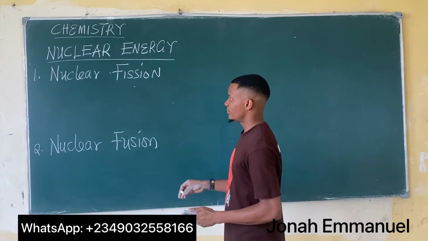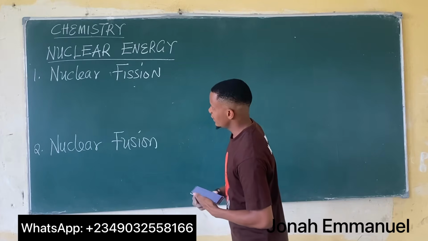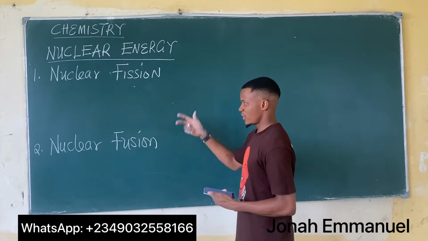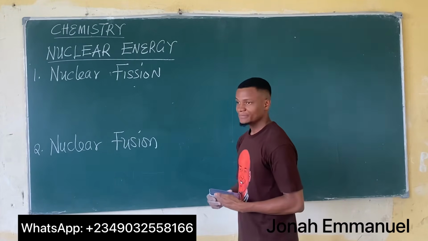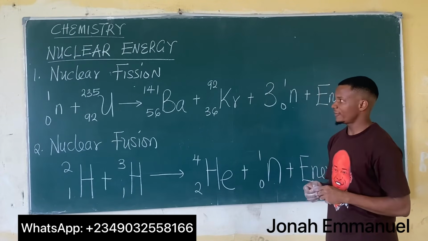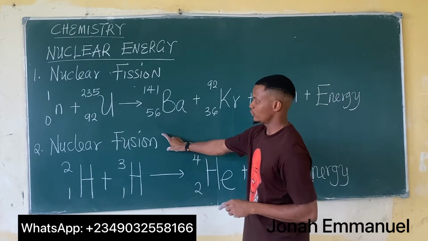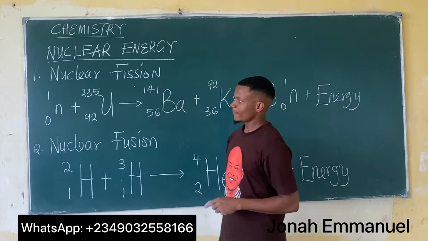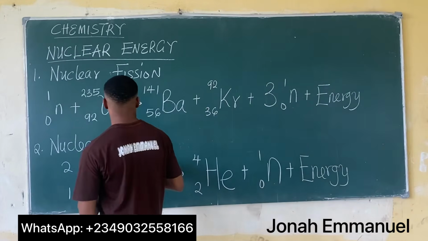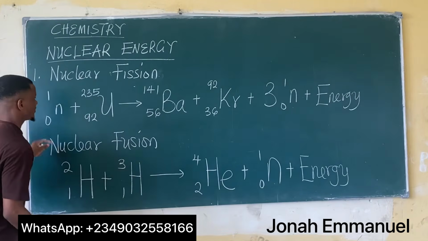We use one nuclear equation each to explain the two of them. So this is one example each for nuclear fission and nuclear fusion. Alright, let's start with nuclear fission.